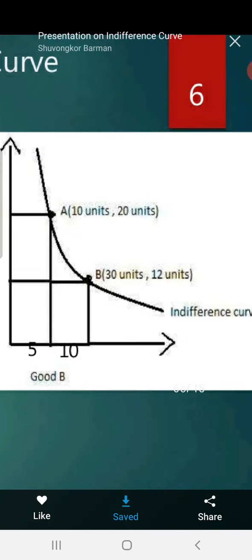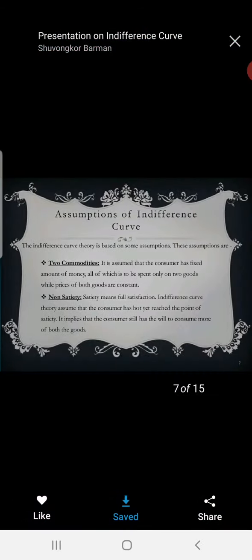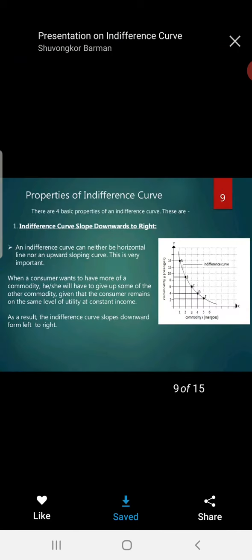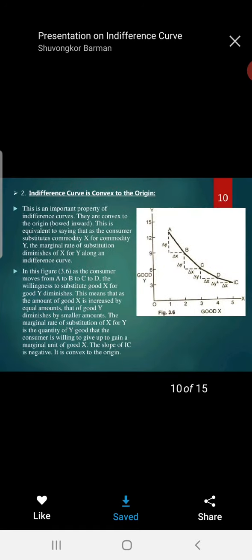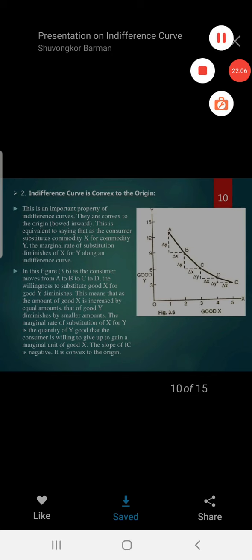Again you can see here the shape is convex to the origin and it is downward sloping from left to right. Assumptions are there in economics. Actually, macroeconomics is based upon assumptions, and those assumptions will be studied in the next chapter. But for the next lecture, here you just have to be clear about the definition of the indifference curve and which three characteristics we completed. One, it is negatively sloped. You can see here it is a downward slope from left to right. Second, the indifference curve is convex to the origin, and the last one is that the indifference curve does not touch any axis. The remaining we will continue in the next lecture.